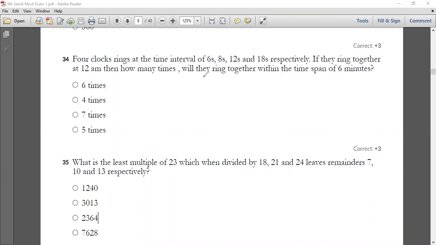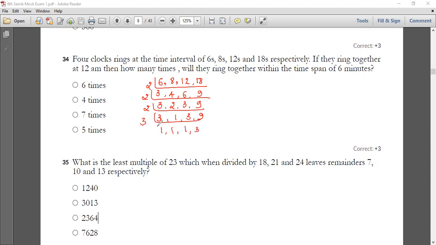So when I move on with the solution, you have to find the time interval of 6, 8, 12, 18. Take the LCM of these numbers. 2 3s are 6, 2 4s are 8, 2 6s are 12, 2 9s are 18. Again, we can go with the 3, 2 2s are 4, 2 3s are 6, 9 as it is. Again, I can go with the 2, 2 1s are 2, 3 as it is, 3 as it is, 9 as it is. I can go with the 3, 3 1s are 3, 3 1s are 3, 3 3s are 9. Again, I can go with the 3, 3 1s are 1, 1, 1. And finally, 2 into 2 into 2 into 3 into 3, that is 2 2s are 4, 4 2s are 8, 8 3s are 24, 24 3s are 72. You are going to get 72 as your answer.